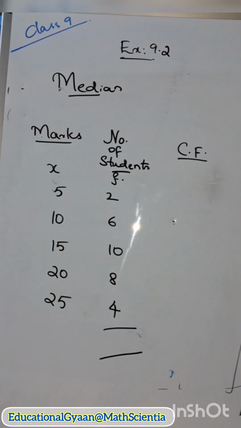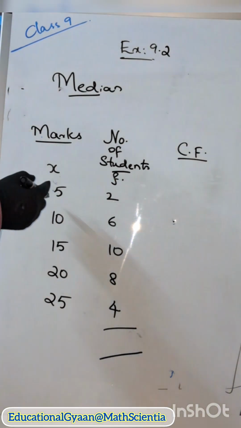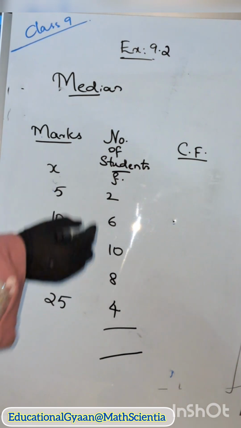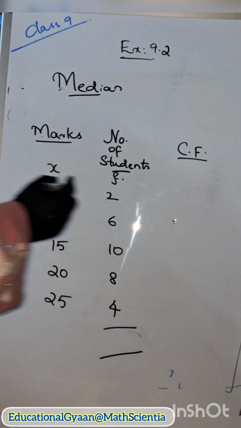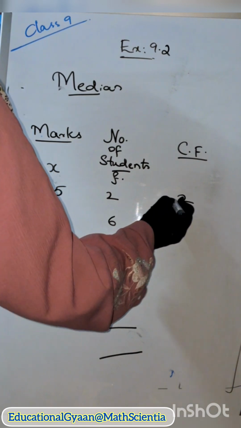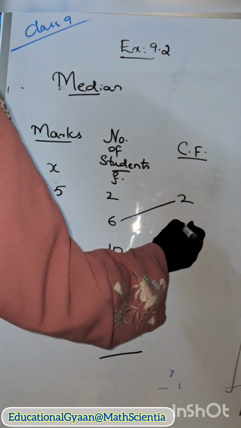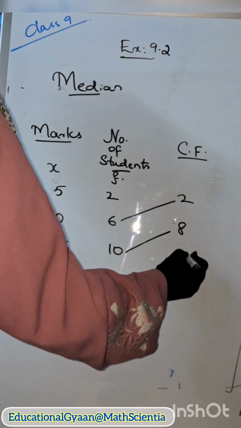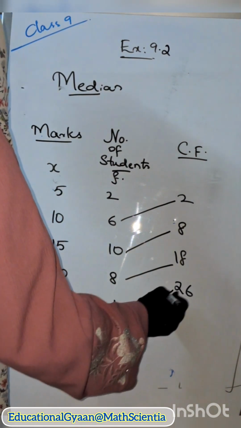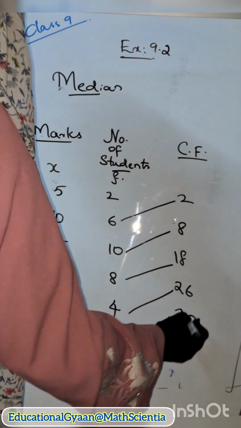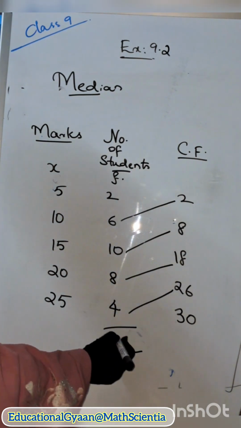Let us do one more simple median question, so that if you have any doubts in the previous question, you can clarify here. Here we have number of marks 5 and number of students 2. In a normal median question, you just have to write the cumulative frequency. The first number you copy as it is. Next, 2 plus 6 is 8. 8 plus 10 is 18. 18 plus 8 is 26. 26 plus 4 is 30. And the total will anyhow be 30.